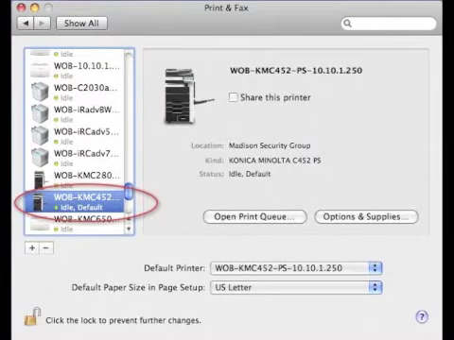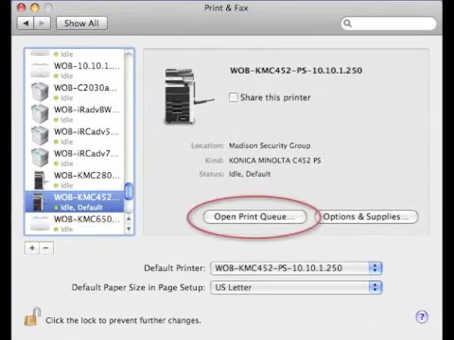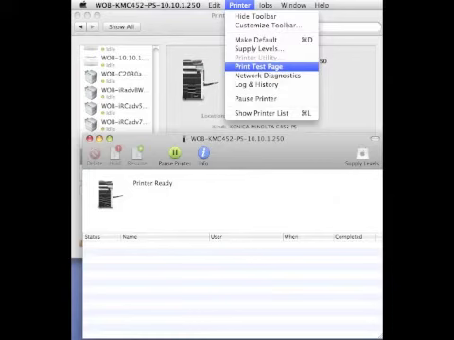then click Open Print Queue. From the printer menu, you'll notice there's a Print Test Page button. Select that and a print will be sent to the printer. So if you can print a test page from the PC, then the PC and the printer are talking, and we need to look at what you're printing.